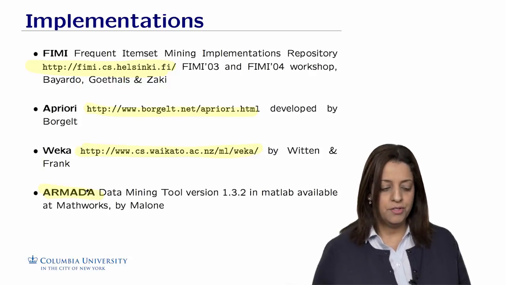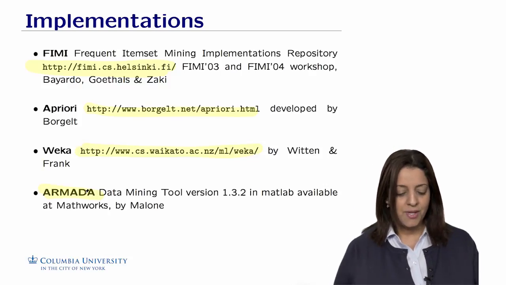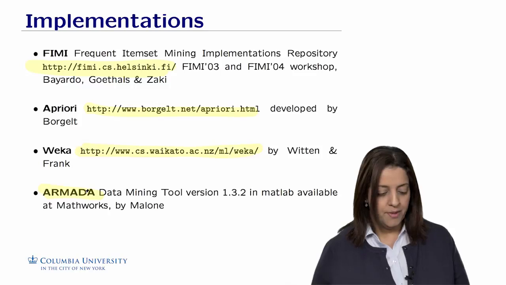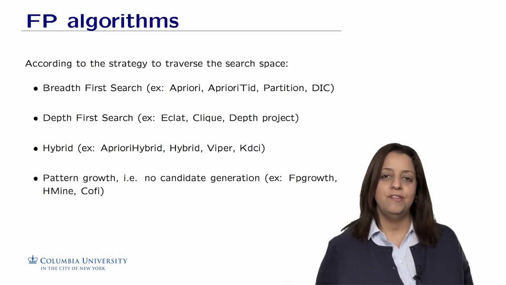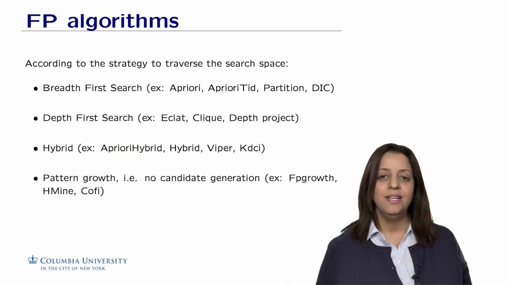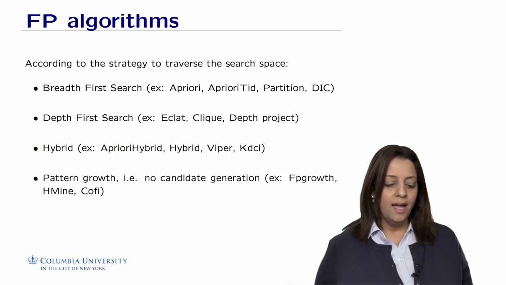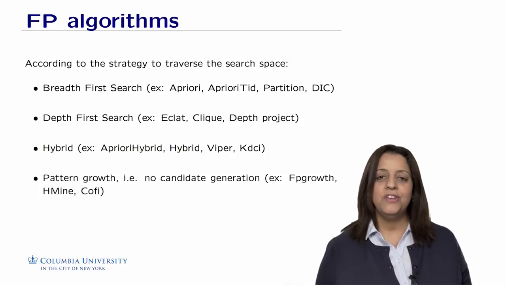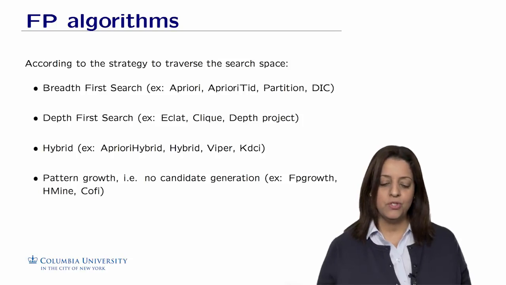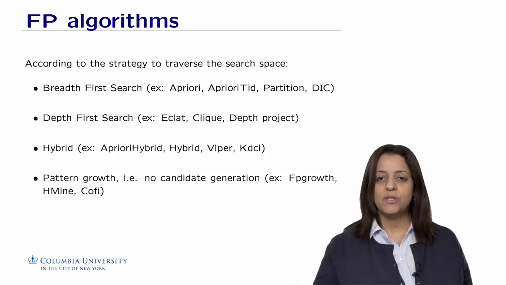There are many, many others, but these are the ones that I think are the most well known. There have also been several extensions of the Apriori algorithm since the seminal work from Agrawal. The different algorithms are based on different search strategies, which you know well now. Breadth-first search was the first approach, in which the algorithm goes level-wise in the lattice, level by level.